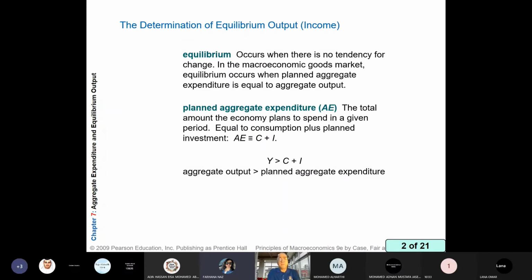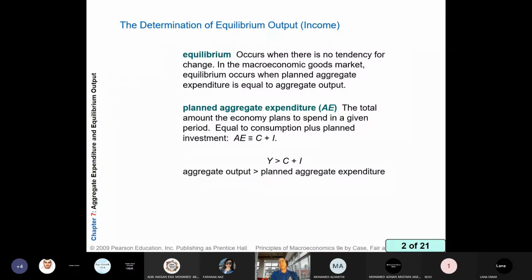Okay, in a very easy way, you remember we discussed equilibrium in microeconomics. Equilibrium occurs when quantity demanded equals quantity supplied for a single product. And also we can apply the concept of equilibrium in the whole macroeconomy. And if we reach equilibrium, there will be no tendency for change. We will enjoy stability. In macroeconomy, we reach equilibrium when planned aggregate expenditure equals aggregate output.